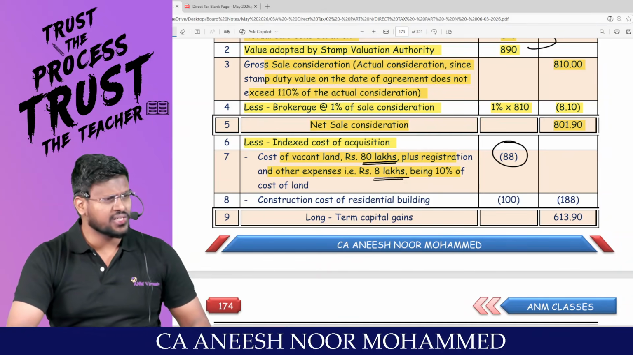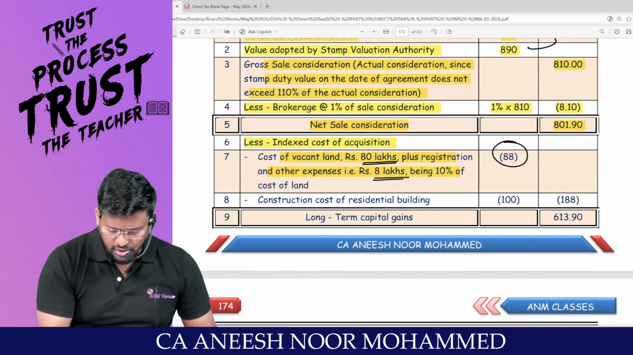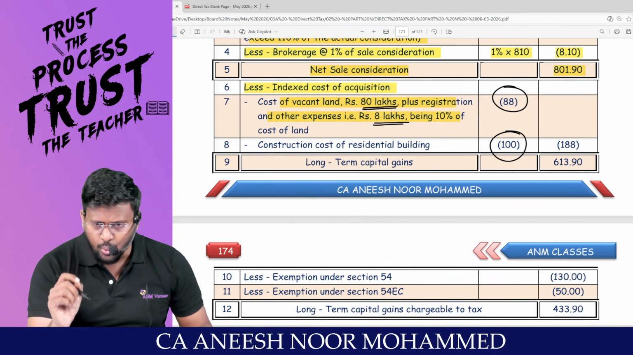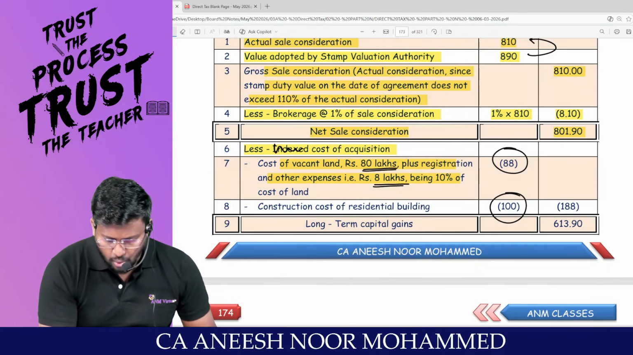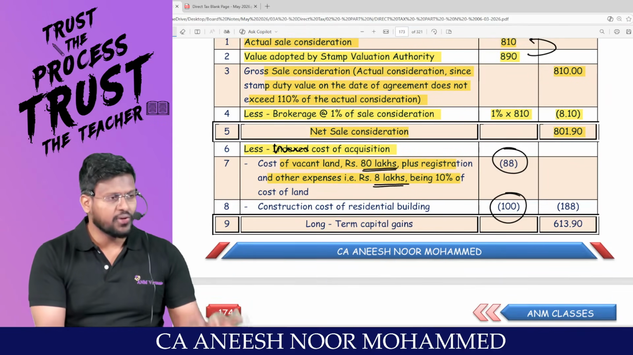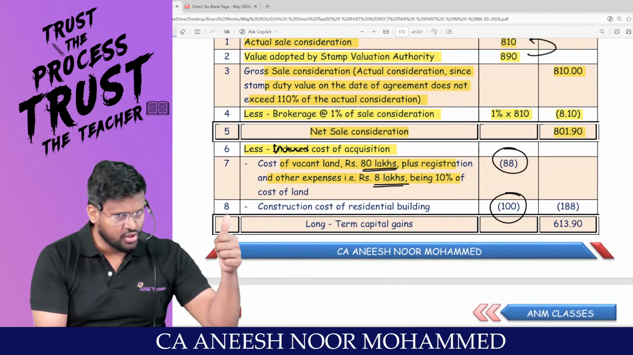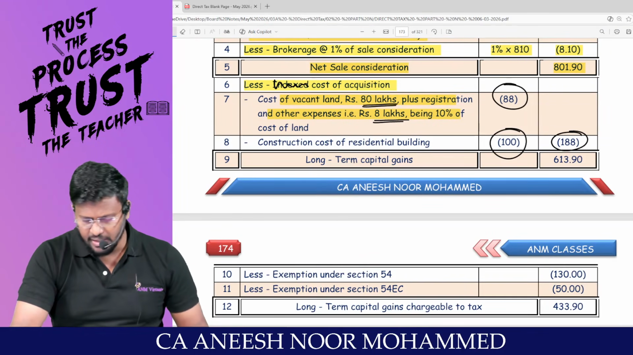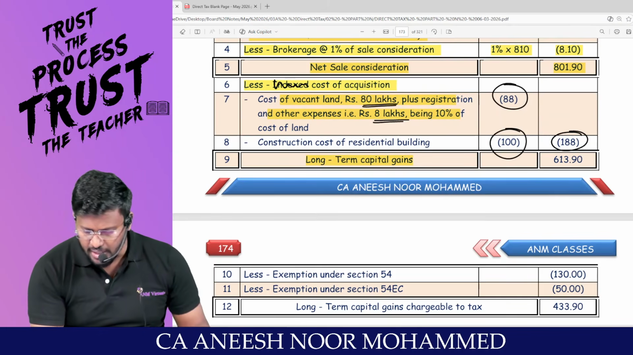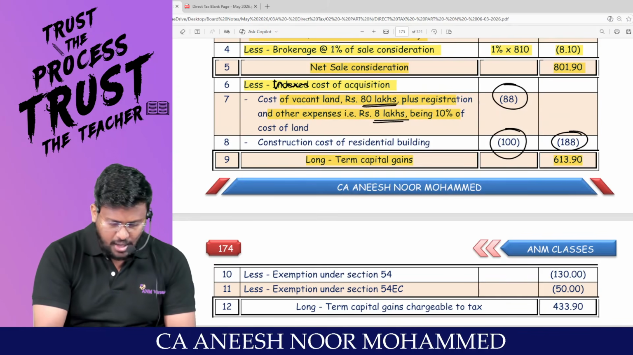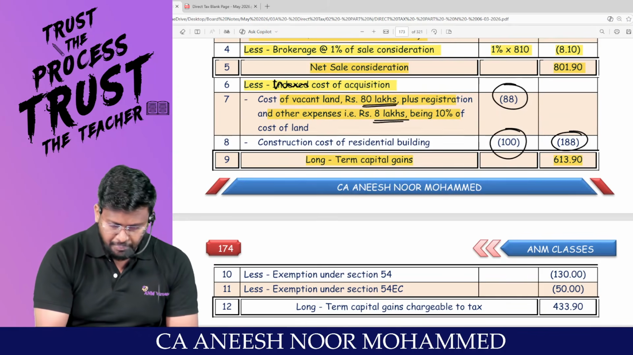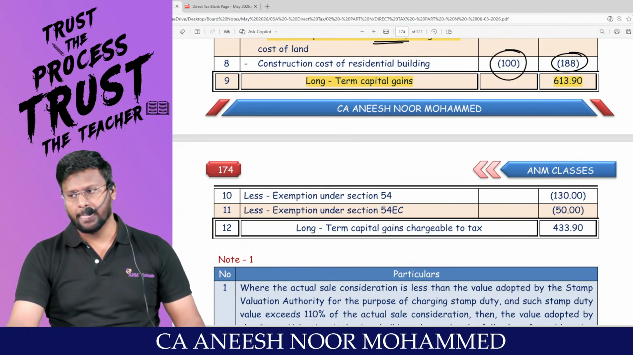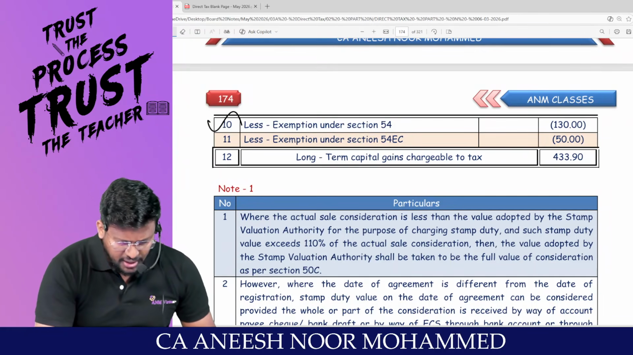On that land, have you constructed any building? Yes, sir. What is the cost of construction of the building? 100 lakhs. Here, since we are calculating the capital gain, there is no concept of indexation at all. We have to just reduce the cost of acquisition of the land and the cost of acquisition of the building. So the total comes to 188. So the long-term capital gain is 801.9 minus 188, which comes to 613.90. Am I right, sir? Less exemption under section 54.